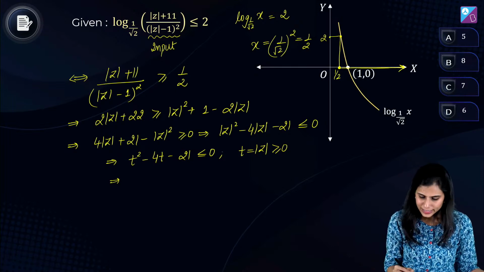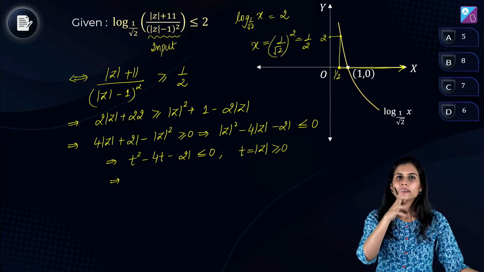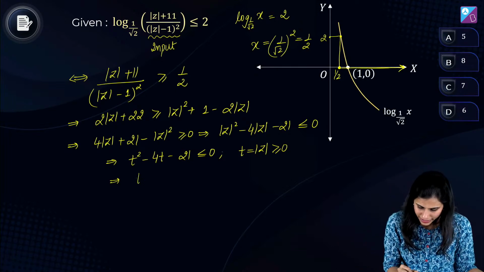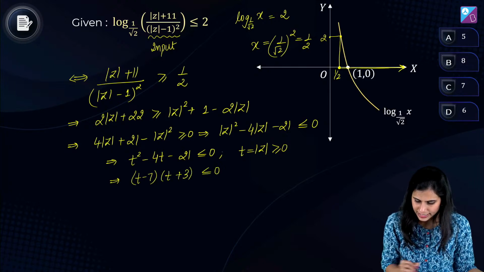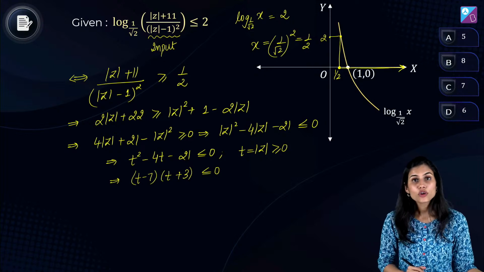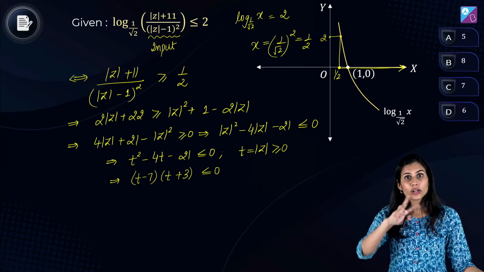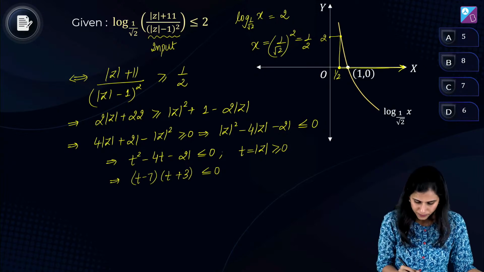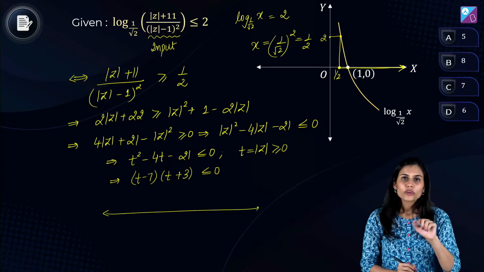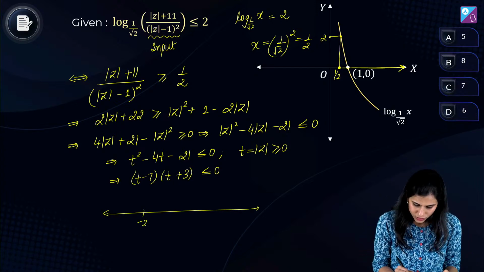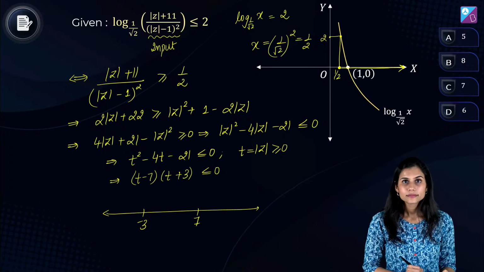Hi Rajiv, welcome. Okay. What will this come out to be when you factorize? Very very simple guys. minus 4 को आप लिख सकते हो minus 7 plus 3. तो t minus 7, t plus 3. These are the factors less than equal to 0. How do you solve such an inequality, product of two linear factors less than equal to 0? दोनों क्रिटिकल पॉइंट्स को प्लॉट करो, -3 and 7, है ना?